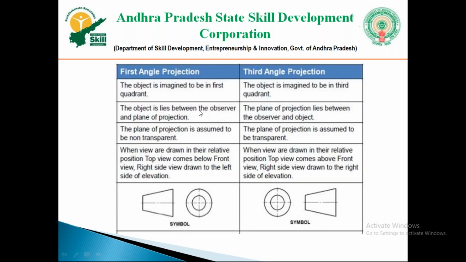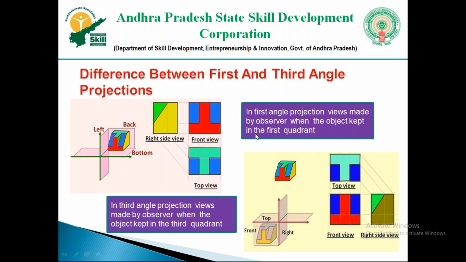Next, these are the differences between first angle projection and third angle projection. For first angle projection, the object will be placed in the first quadrant, and for third angle projection, the object will be placed in the third quadrant.